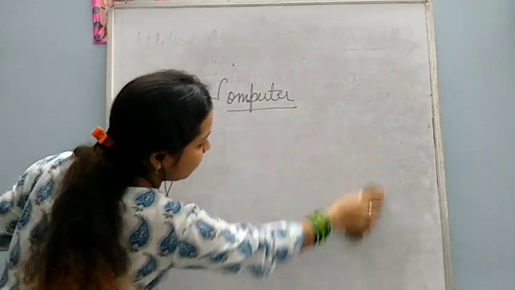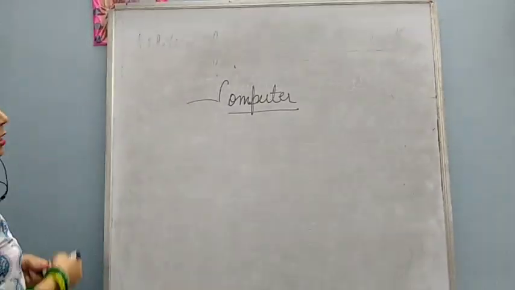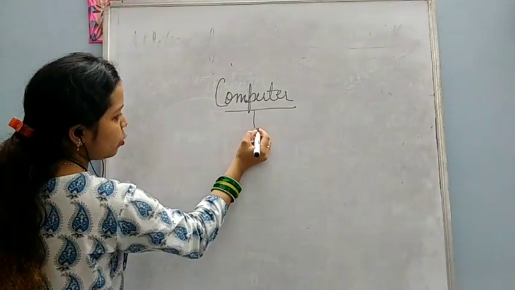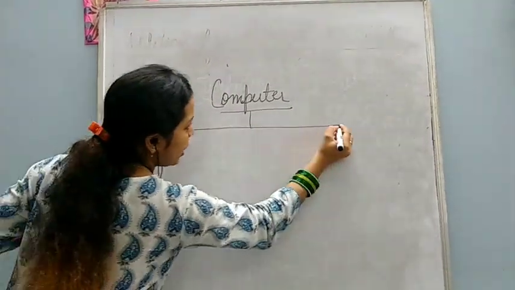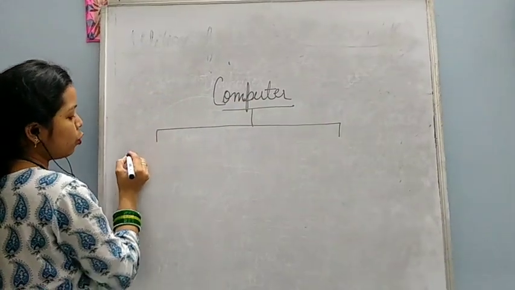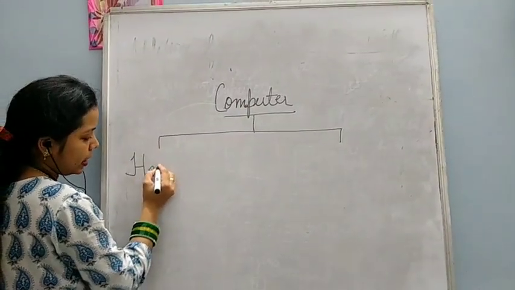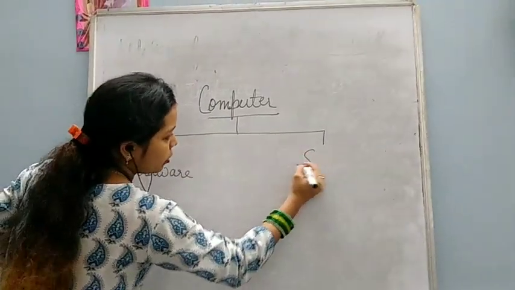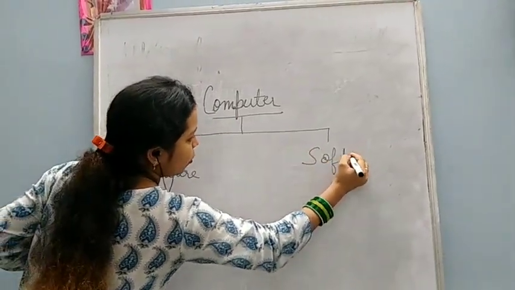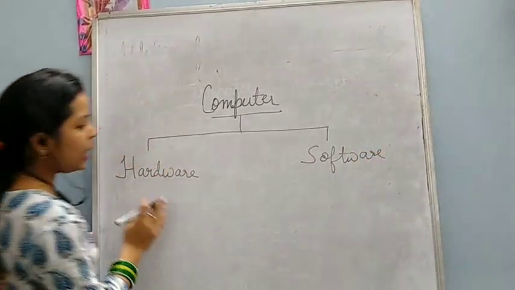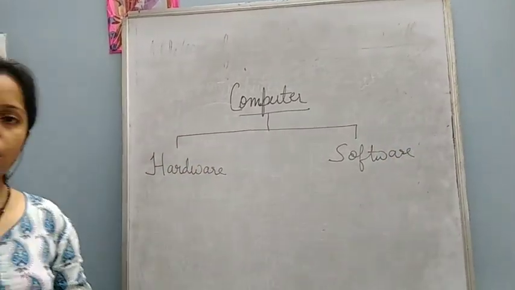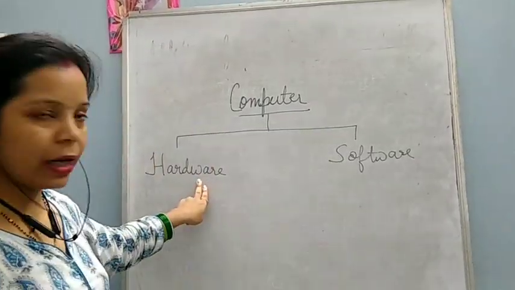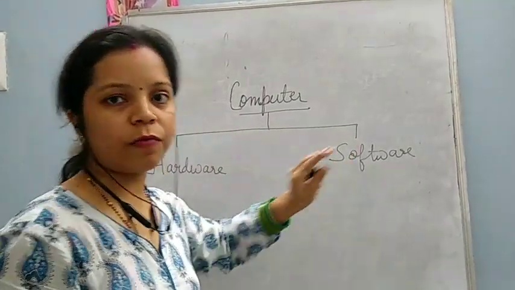Now I am going to tell you some different parts of the computer. First, this whole computer system is divided into two parts: hardware and software. These are the two main parts of a computer.